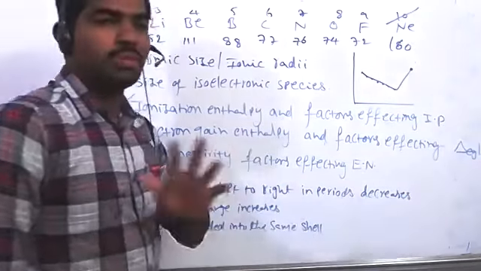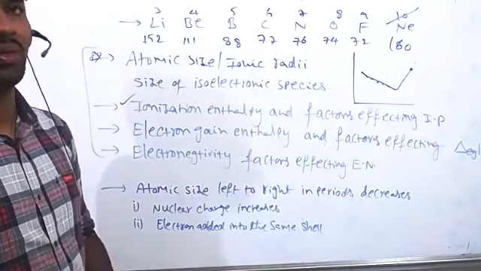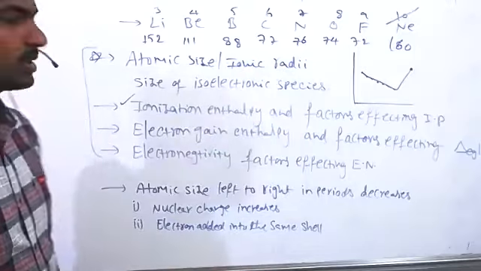In metals, mostly the metallic radius is preferred. In non-metals, we measure the covalent radius. In case of noble gases, we measure the van der Waals radius.